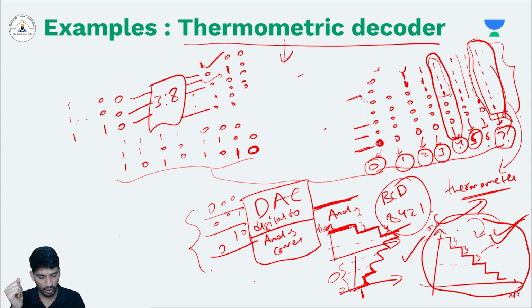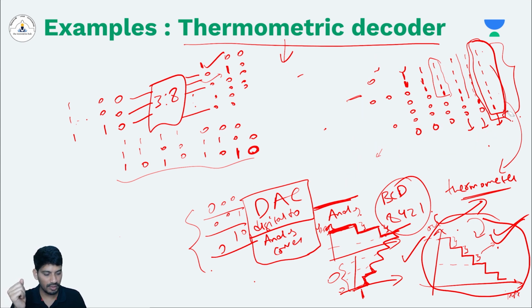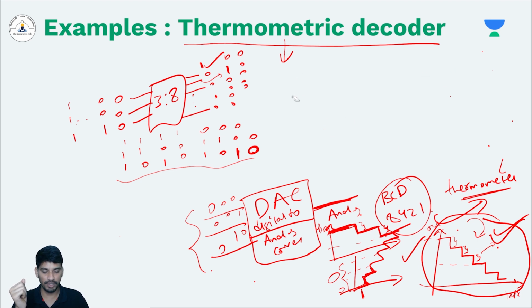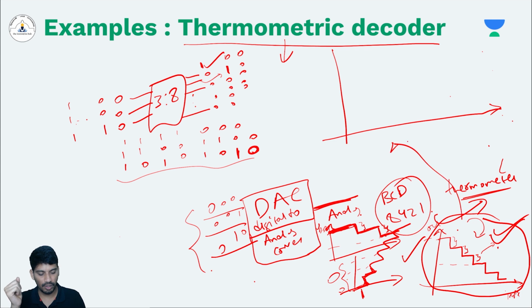Let's say you want to design a DAC with high linearity. What I meant by linearity is, this is a very practical example I used in my PhD: this thermometric decoder to get linear DAC outputs. What I mean by linear is I'm using the staircase down kind of architecture.